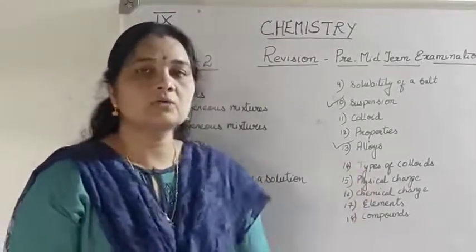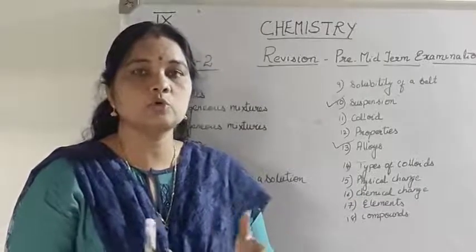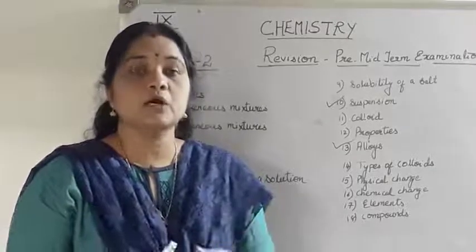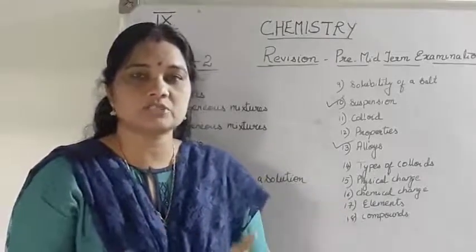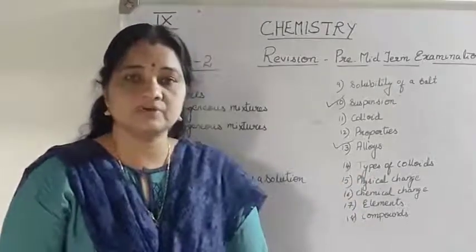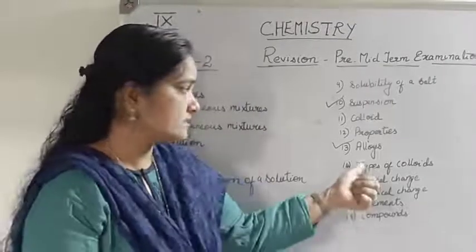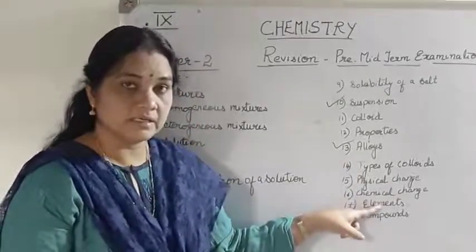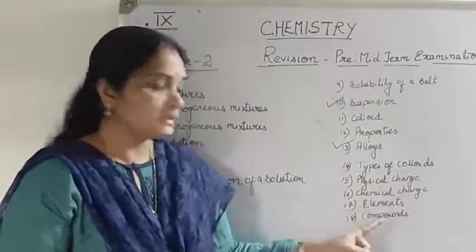Then we had studied what is physical change and chemical change. In a physical change, what happened? A change in which no new component is formed. But in a chemical change, when two or more substances combine, a new component is formed, which has a different property than the original components it is made up of. Examples of physical change are melting of ice, melting of wax, dissolution of salt in water. Magnetization of iron is also a physical change. But rusting of iron, burning of a candle, burning of paper, burning of wood, all are examples of chemical change.